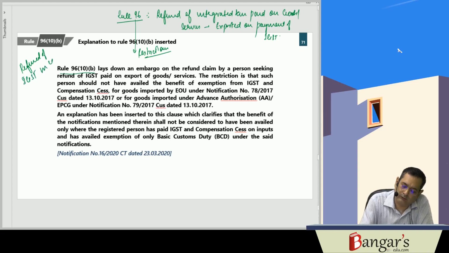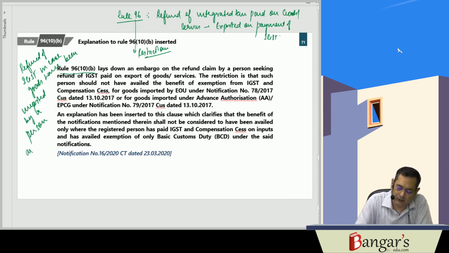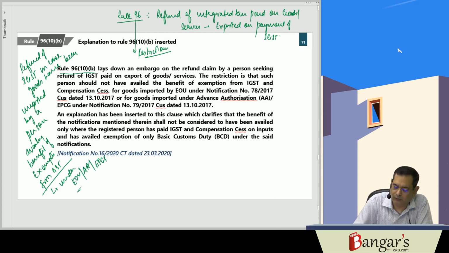In case goods have been imported by a person availing benefit of exemption from GST under EOU, AA and EPCG schemes.